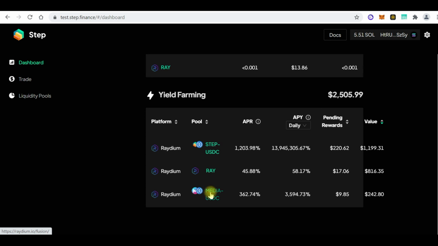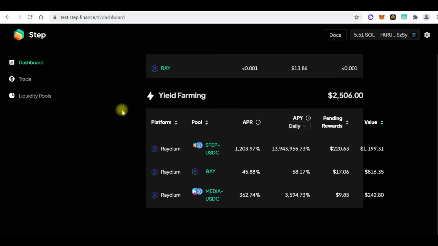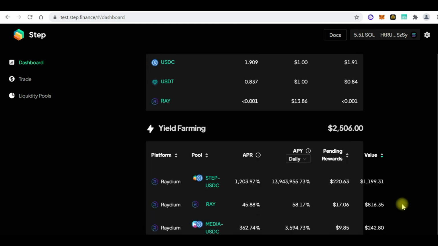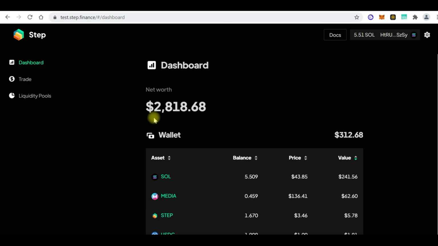I staked the LP token Media-USDC, so I've made $9 on that by making 0.07 Media, and I have 0.88 Media staked with 121 USDC. So sites or platforms like this let you know how much you have in your wallet. So in total, I have about $2,800 in this wallet, farming in this wallet.